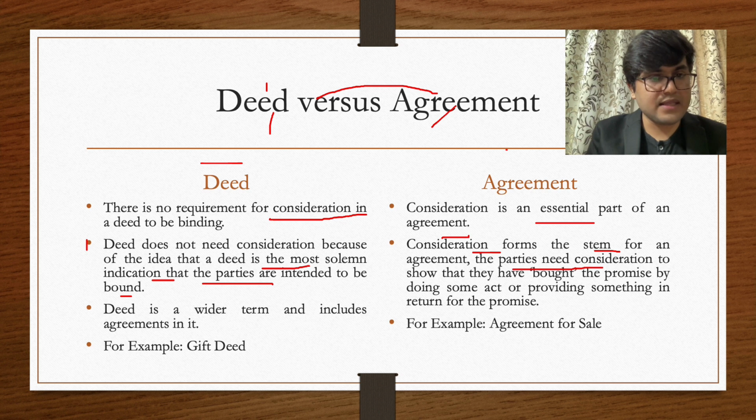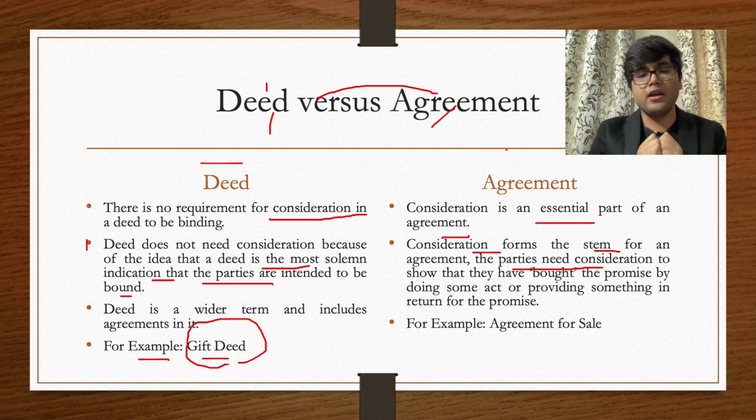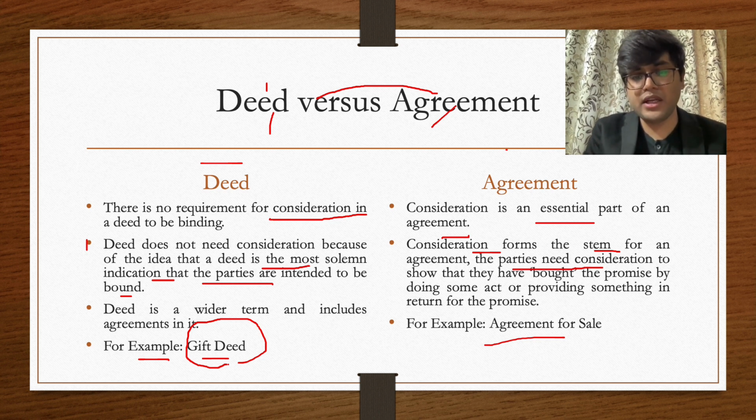And for an example of a deed, you can take the example of a gift deed. Why have I specifically used the gift deed here? Because a gift deed does not include any consideration, right? If I am making a gift to someone, it should not have any consideration, because if it has consideration then it will not be a gift, it will basically be a buying and selling agreement. However, an agreement on the other hand needs consideration to be binding. And just for your information, it is not part of the slide, but I think people should know what the difference is between an agreement and a contract.